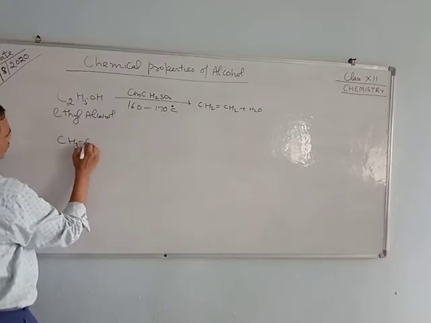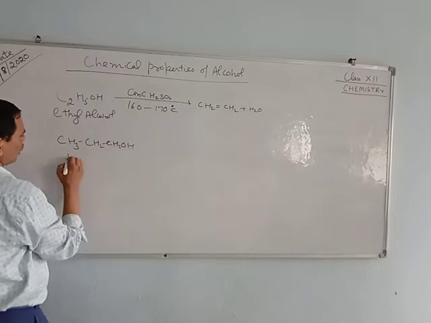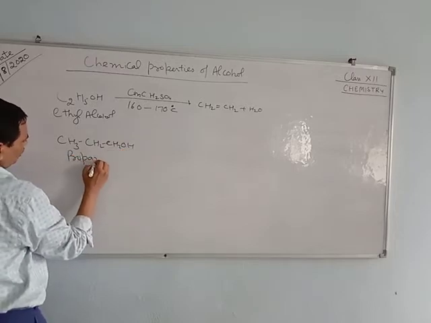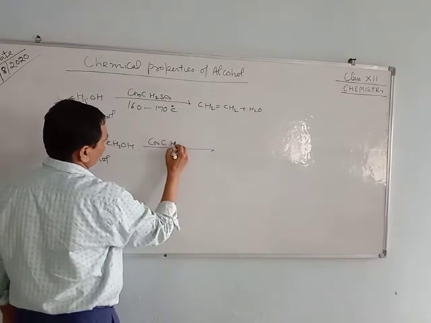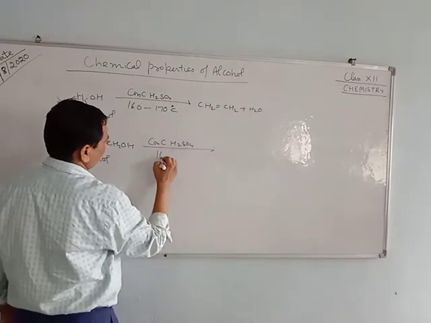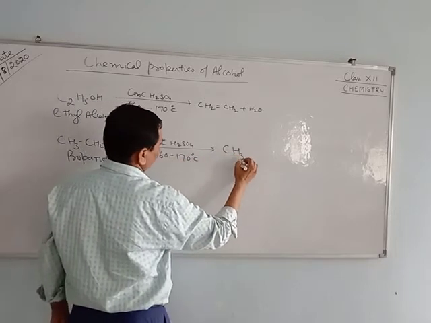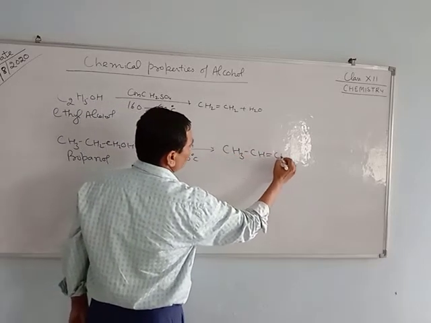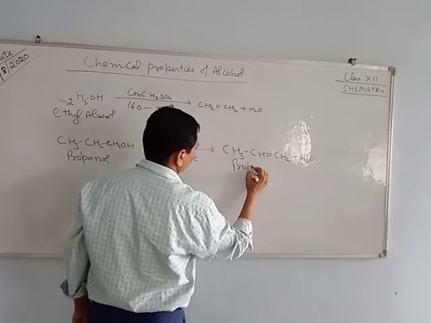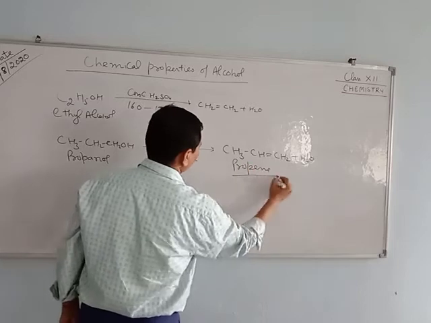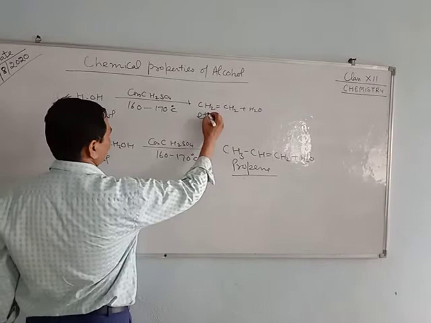When we take CH3CH2CH2OH, this is propanol. Propanol is treated with concentrated sulfuric acid at 160 to 170 degrees Celsius. Then propene is obtained. This is ethene, or you can say ethylene, and this is propene.